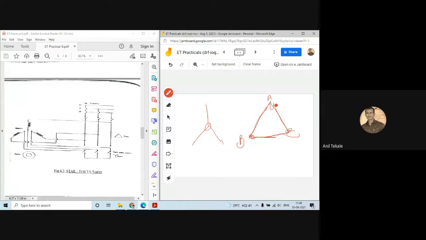That is all about the star delta starter. So what happens in a star delta starter? Our stator winding is first connected in star, and then it can be converted into delta. So first of all, whenever our star connection is there, at that time this voltage